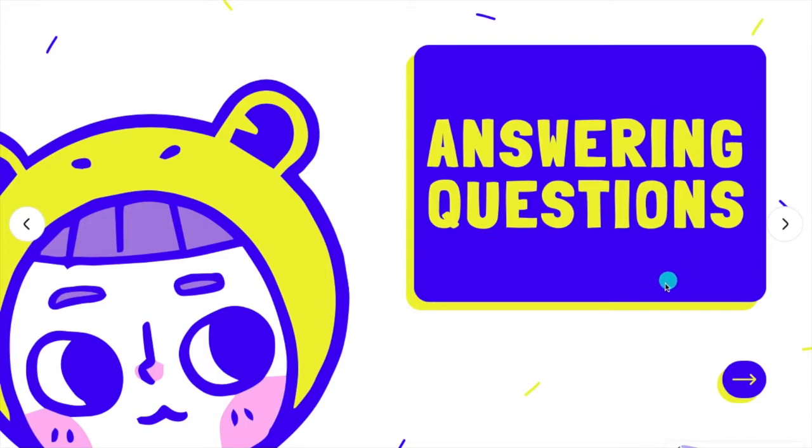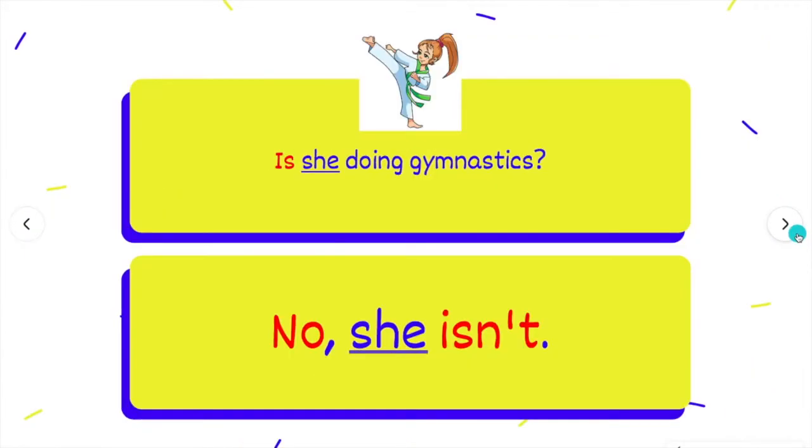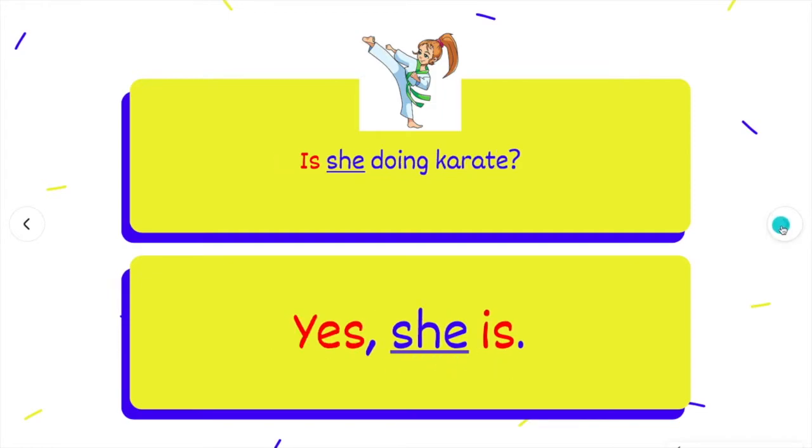Next, answering questions. Let's look at this example. This is the question, and down here is the answer. Look at the picture. The question says, is she doing gymnastics? Can you see the picture here? No, she isn't. Next, is she doing karate? Yes, she is. Easy, right?